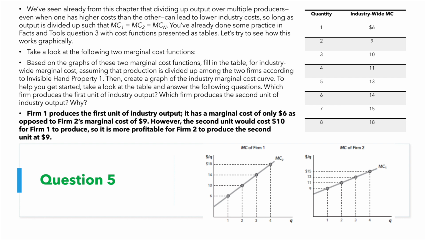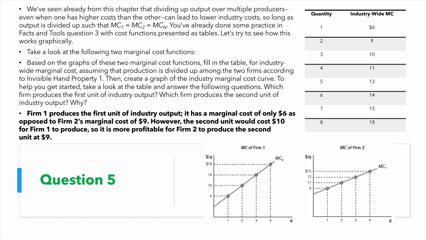Question 5. We're looking at how equalizing the marginal costs of each firm will lead to maximum total revenue in the industry. So we're looking at these two marginal cost functions, and we see that firm 1 generally has lower marginal costs than firm 2, but not at all quantities. So let's say the first unit in the industry has to be produced. Who should produce it? Well, firm 1, because it only costs them $6. It would cost firm 2 $9.